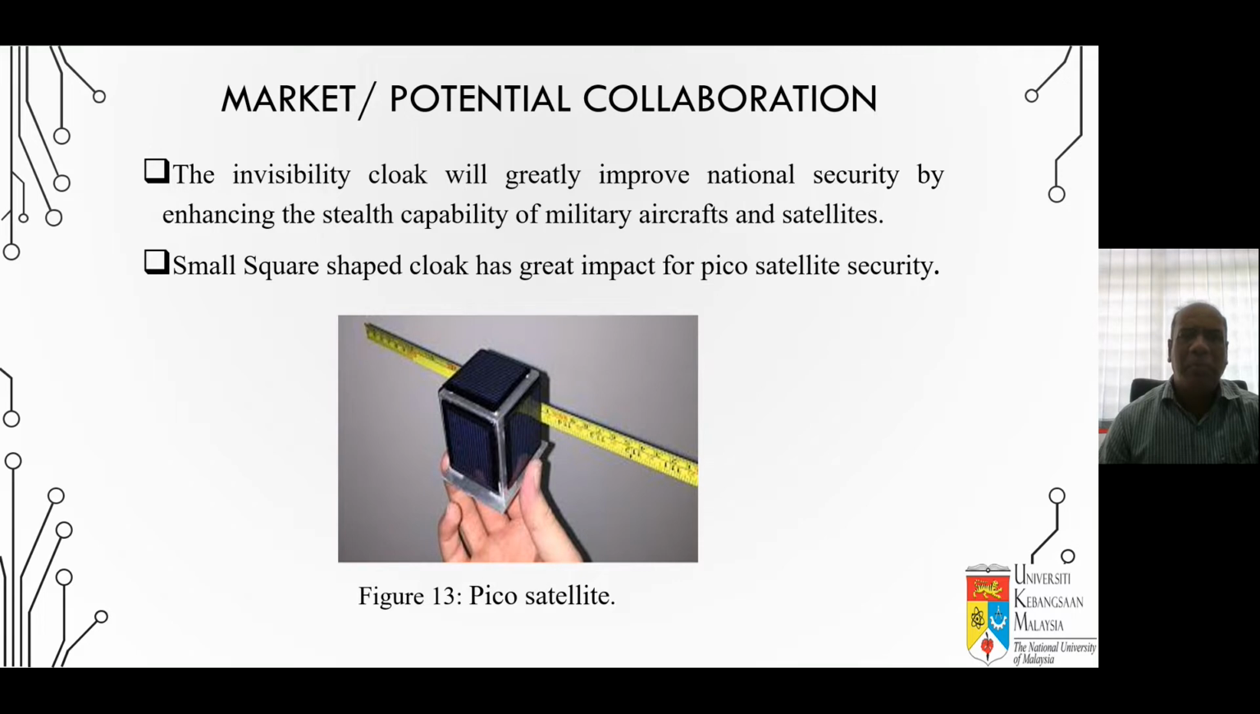Before market or potential collaborations, I have to talk about something. Both researchers are new to this, so they have to know what cloaking is. That means in an electromagnetic cloak, an object is made electromagnetically invisible for a certain frequency. Cloaking is usually important for military applications, stealth of aircraft or missiles.